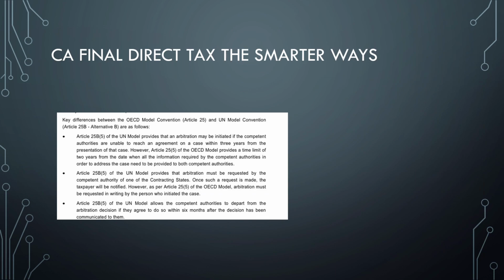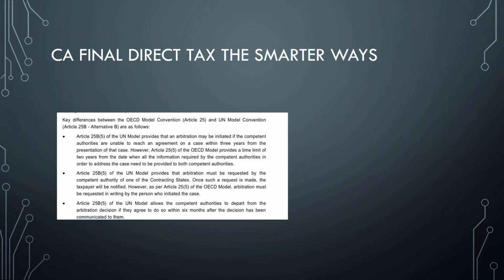Another very important thing you should keep in mind in Article 25 is the difference between the OECD model and the UN model convention. Article 25B, in case of arbitration: if the authorities are unable to reach a consensus within 3 years, then under the UN model they can proceed to arbitration. In the OECD model, the time limit is 2 years from the date of the information provided to the competent authority. So in the UN model it is 3 years, in the OECD it is 2 years.